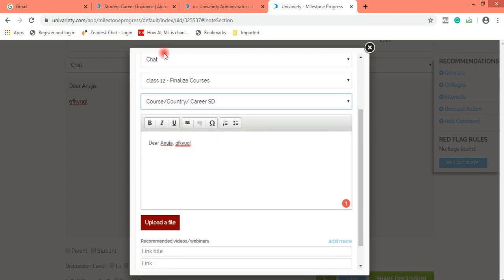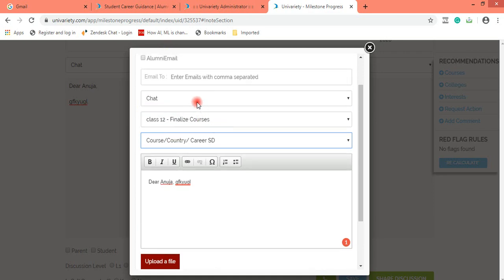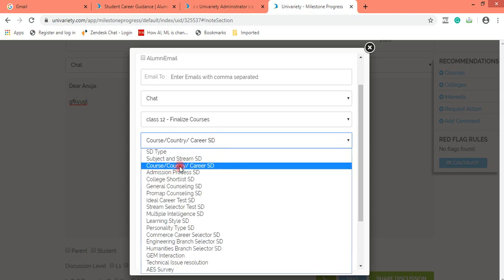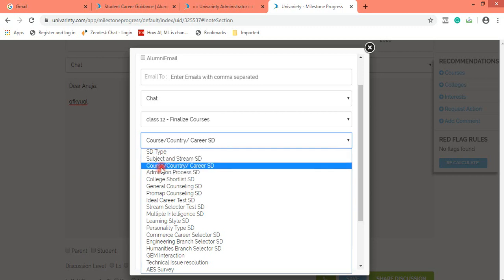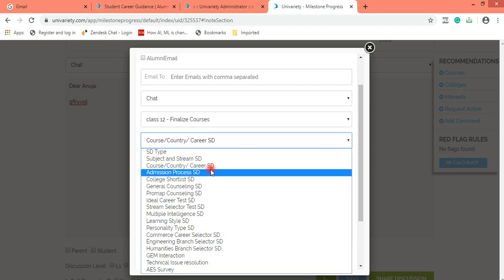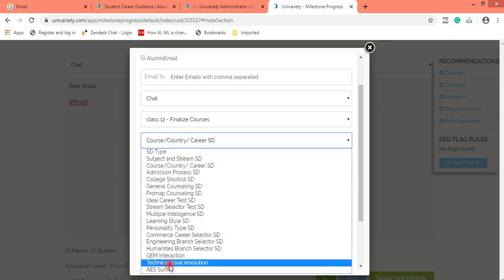So there are three parameters to be selected very carefully. Mode of interaction, which is chat. What did you speak to the student about? I spoke to the student about finalizing of courses, and under finalizing of courses I spoke about course or country, or I spoke about career. Now let us understand the SD types.